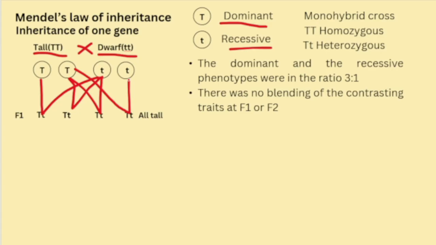That means the dominant character is going to show the phenotype. That is the F1 generation or the first filial generation. So all the plants are tall phenotypically. Genotypically they look the same and phenotypically also they look the same.